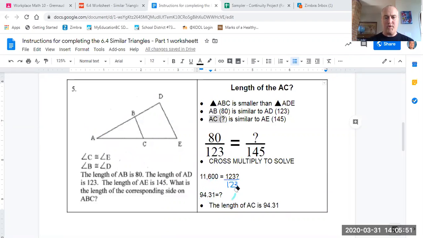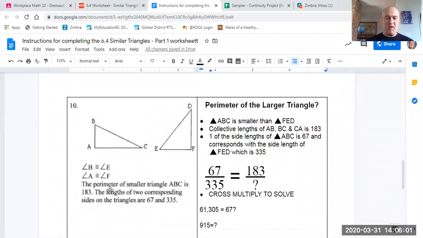So this final question is question 10, and there's a couple of reasons I chose to use this one. The first reason was because it's kind of missing the last part of the question. And secondly, because it is a little bit challenging because it's adding in the concept of perimeter. So basically the actual question, which is never actually asked here, is what is the perimeter of the larger triangle that we're looking at?